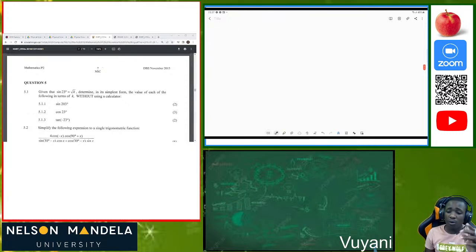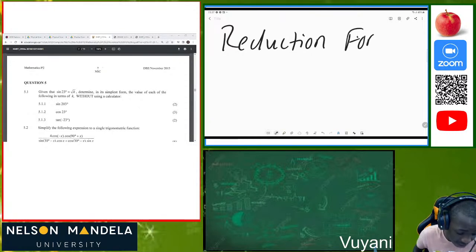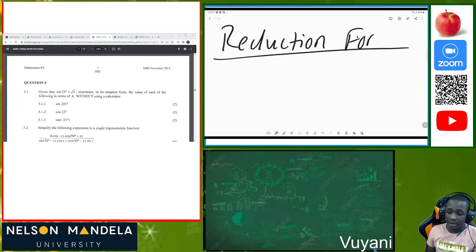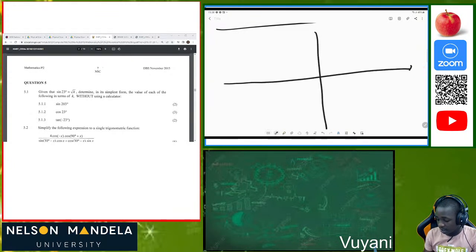In grade 11, I want us to start with what we call the reduction formulae. So in grade 11, we were taught about the reduction formula, and this is so important. In the reduction formula, we are reducing angles with the right angles which we know. For instance, we have this Cartesian plane. It has 4 quadrants: quadrant 1, quadrant 2, quadrant 3, quadrant 4.